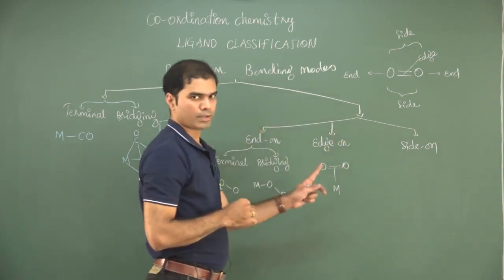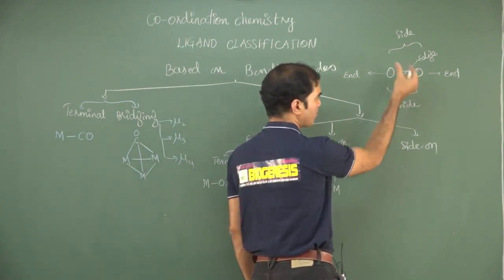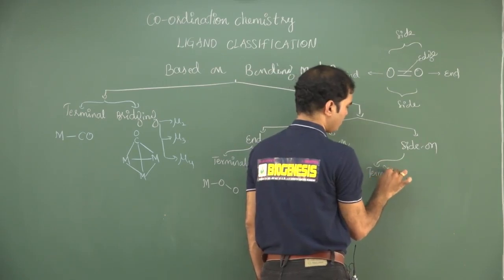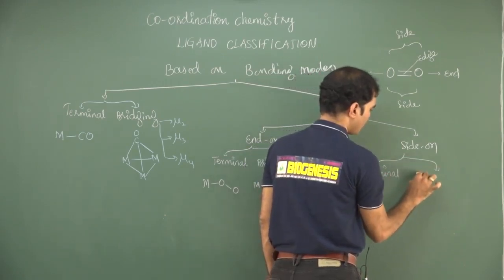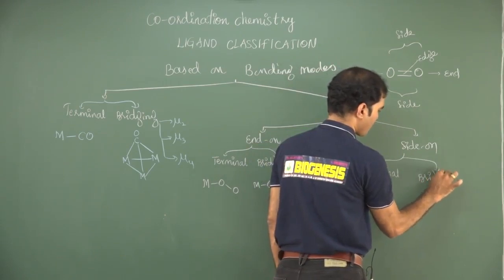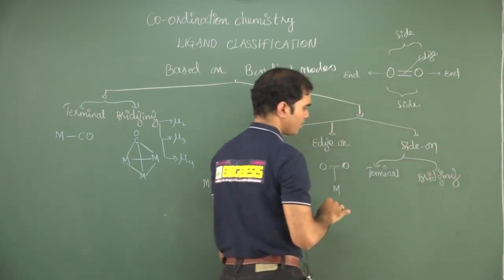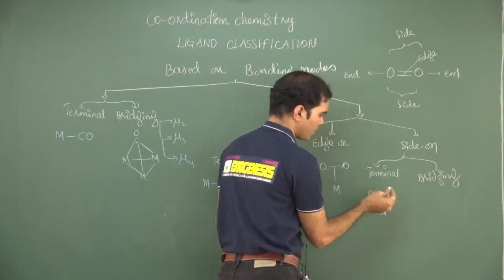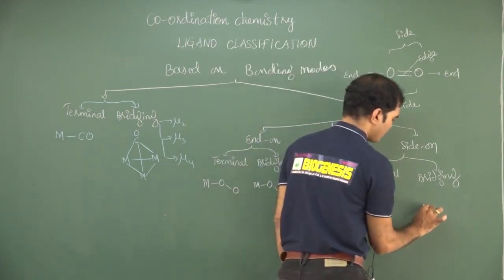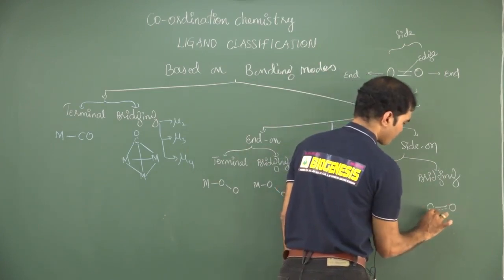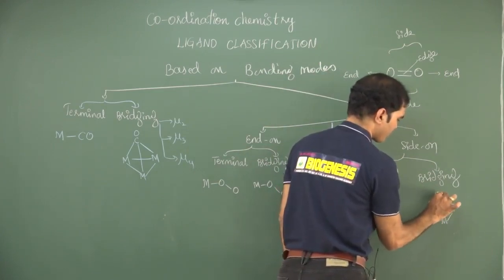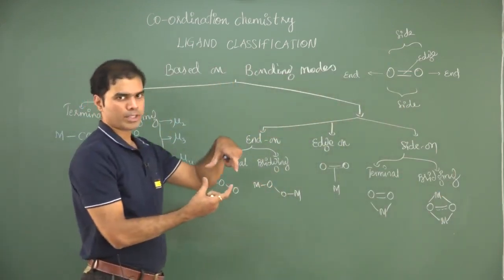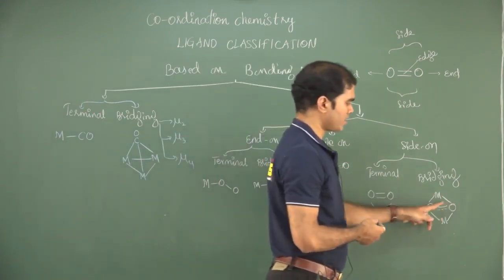This is edge-on. Again for side-on, one metal can bind, two metals can bind. When one metal binds, you simply call it side-on terminal. When two metals bind, we call it side-on bridging. Suppose if I put an oxygen, a metal atom comes and binds to one side, it is side-on terminal. And that is called side-on bridging, where two metals are being bridged by this ligand.